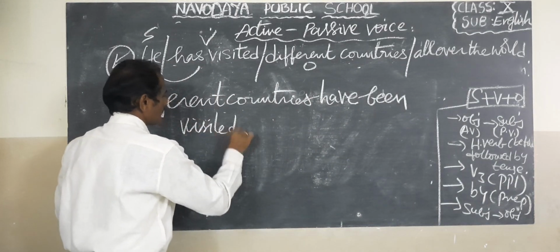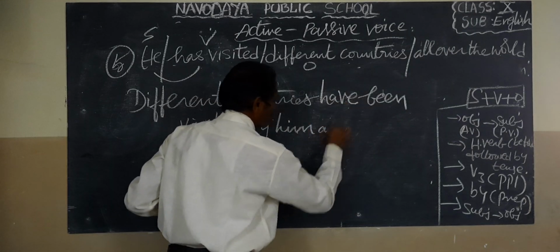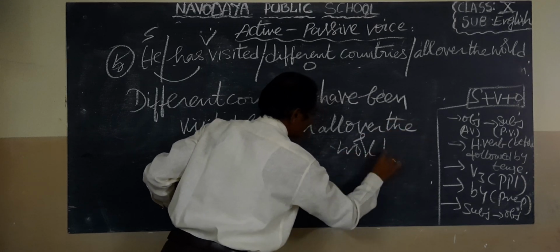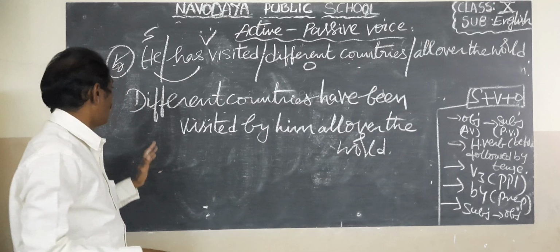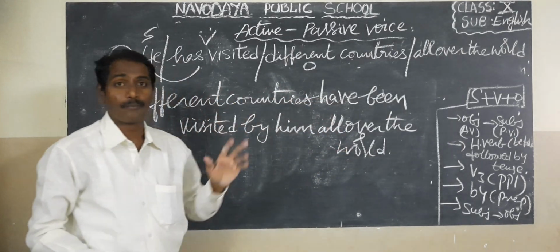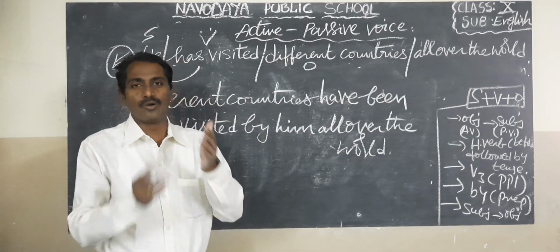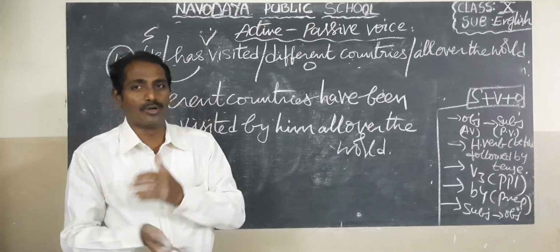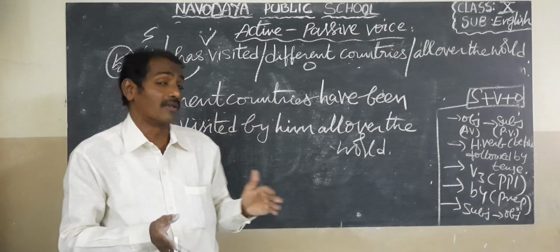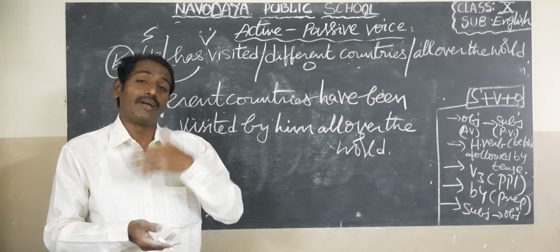Visited by him all over the world. Or else, different countries have been visited all over the world by him also, right? Okay children, in this way, I think you have practiced in your workbook. One thing you have to do is practice many examples in the same manner. By next class, I will explain the remaining tenses. See, children.